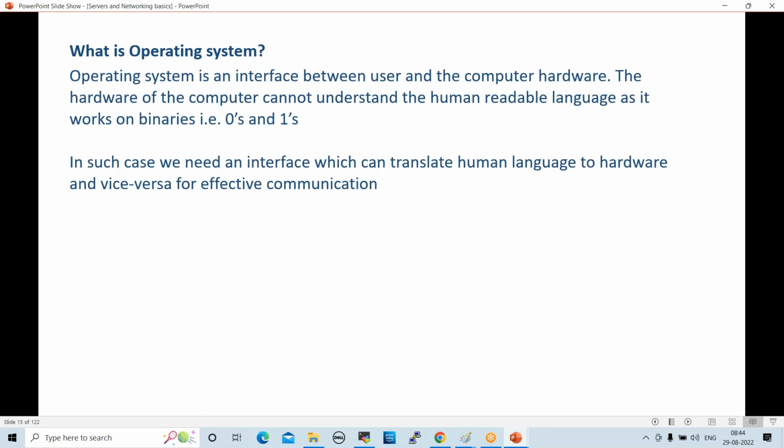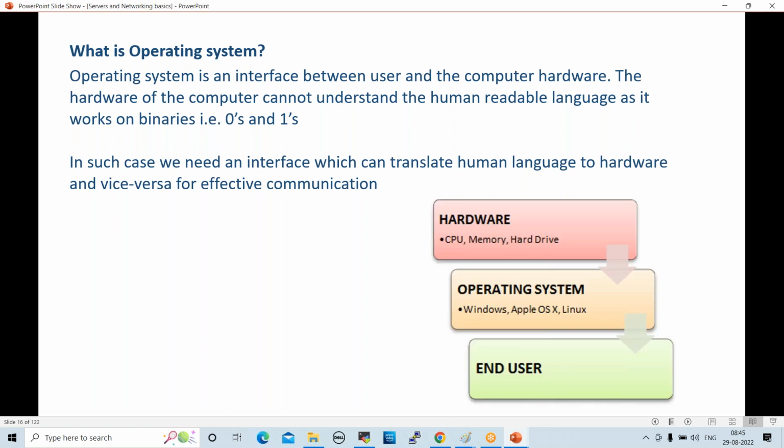See here, an operating system is an interface between the user and the computer hardware. The hardware cannot understand human-readable language as it works on binaries, that is zeros and ones. In such a case, we need an interface which can translate human language to hardware and vice versa for effective communication. The operating system will convert binary language from hardware to the end user and vice versa.